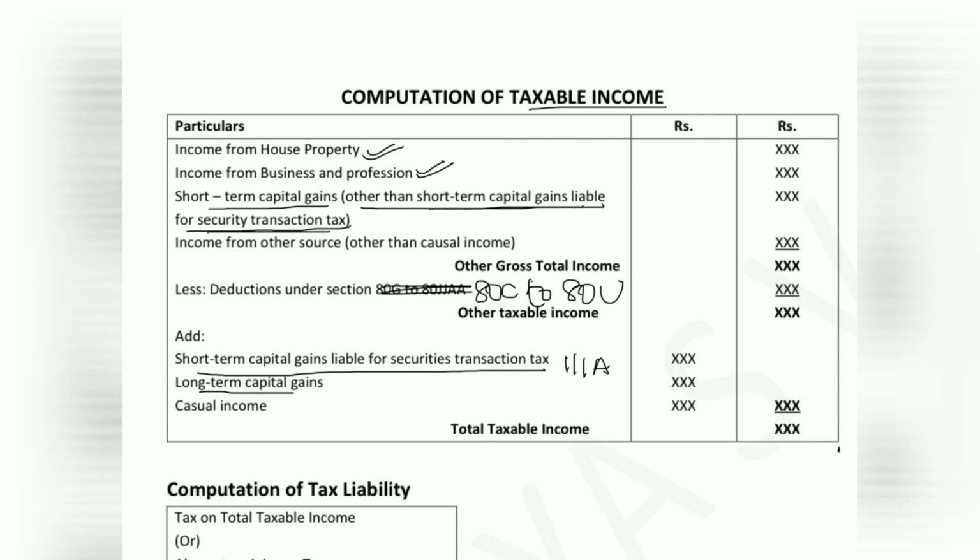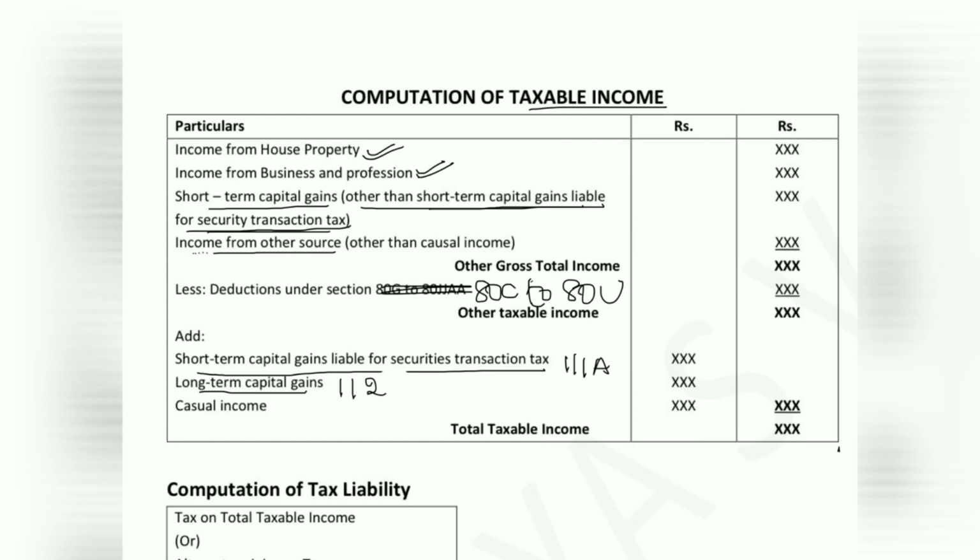Same for long-term capital gain as well. You cannot claim any deduction under section 80C to 80U as per section 112. So long-term capital gain covered under section 112 of the Act prohibits an individual from claiming tax breaks under section 80C to 80U. So the next head is income from other source.